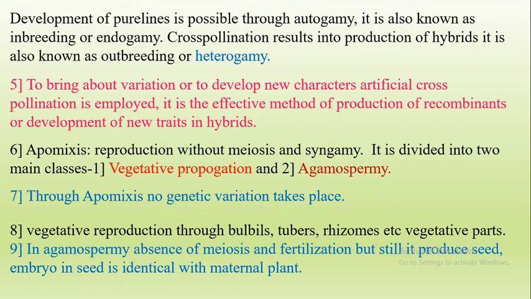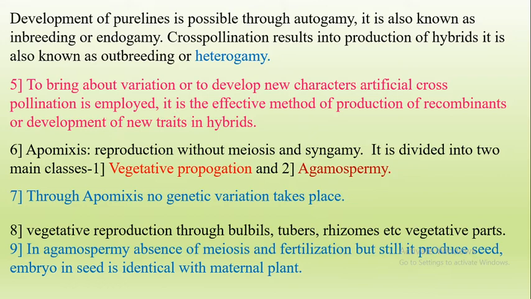The development of pure line. Pure line means organisms whose genotype contains both alleles of the gene in the same condition. For example, in 12th we have studied Mendel's experiment. In Mendel's experiment, the parent tall plant has capital T, capital T. So that plant which contains capital T, capital T is the pure line plant. In a hybridization experiment, it is very necessary to develop pure line plants. Development of pure line is possible only through autogamy.